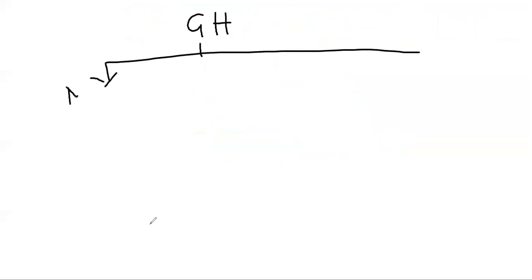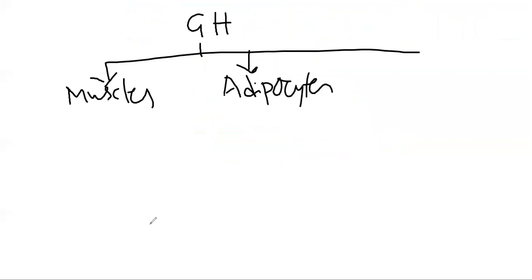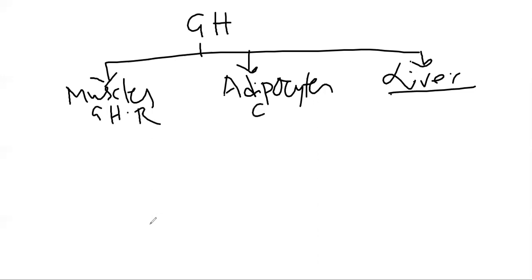So again, this growth hormone will work on three sites. One is the muscle, skeletal muscle of course. One is the adipose tissue, white adipose tissue, the adipocyte, and one is the liver or the hepatocyte. So these are the three areas where the growth hormone is actually working, and they work via the growth hormone receptor. Growth hormone receptors are there at all these three sites.